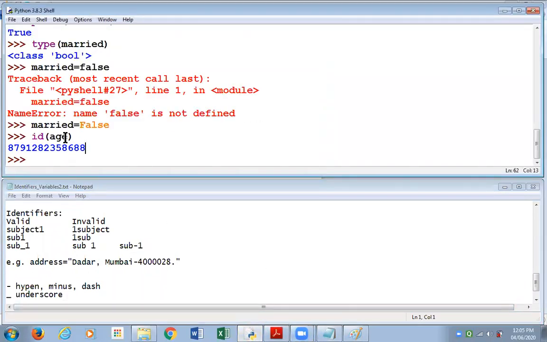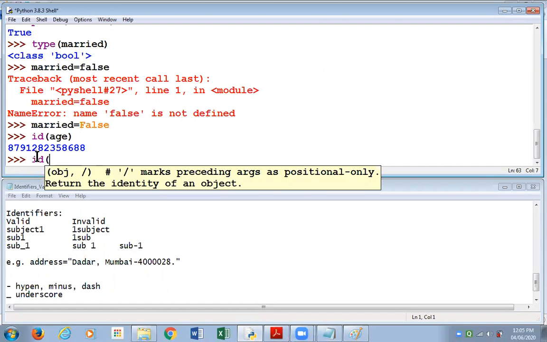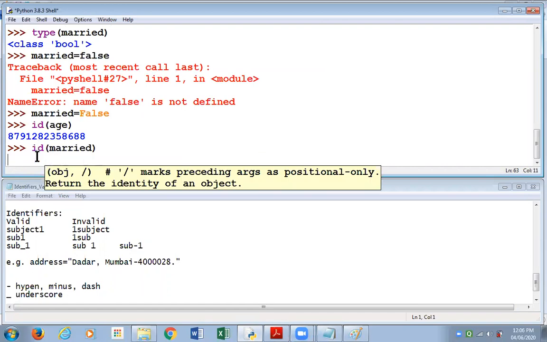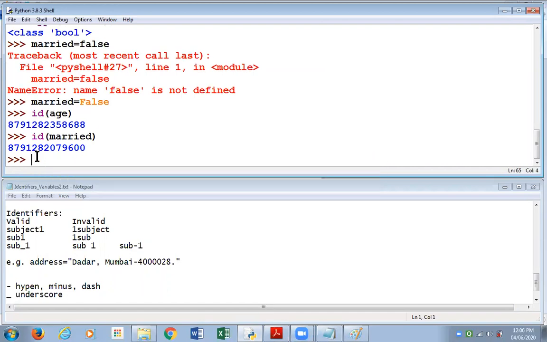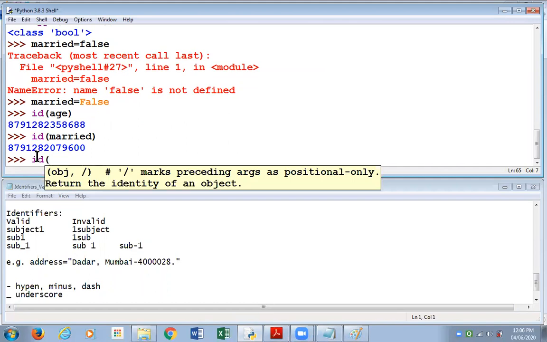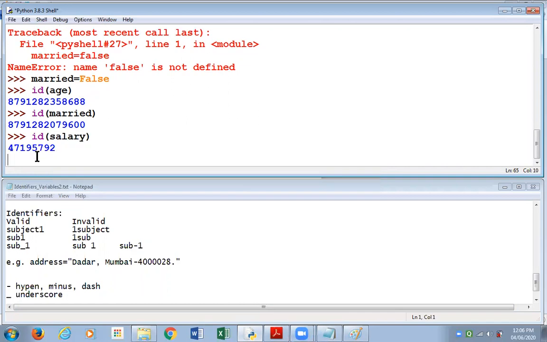So here we have seen the ID. I use the ID function to get the address of age. ID, and I write married. I get the address of variable married. ID, and we write salary. And each of these variables has a different cell address. They are occupying different cells in the memory.